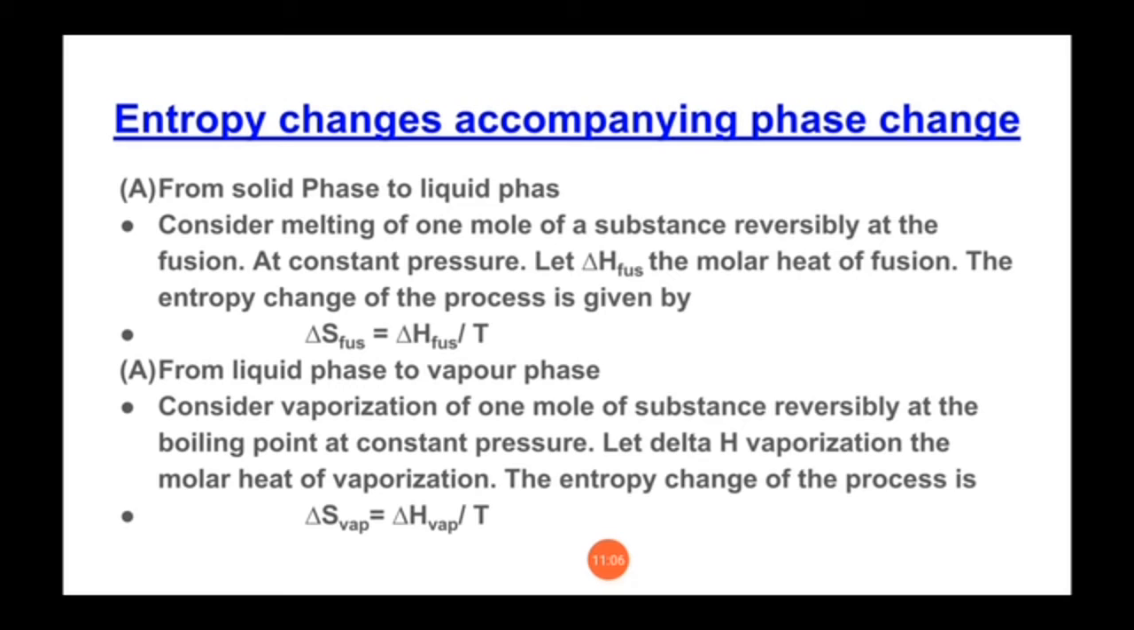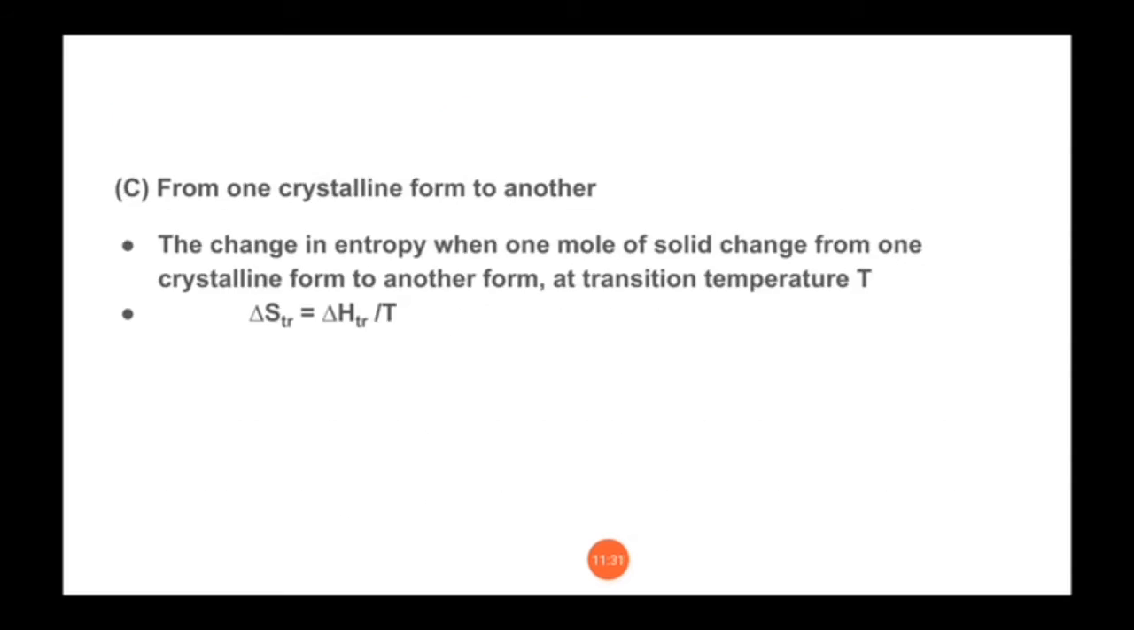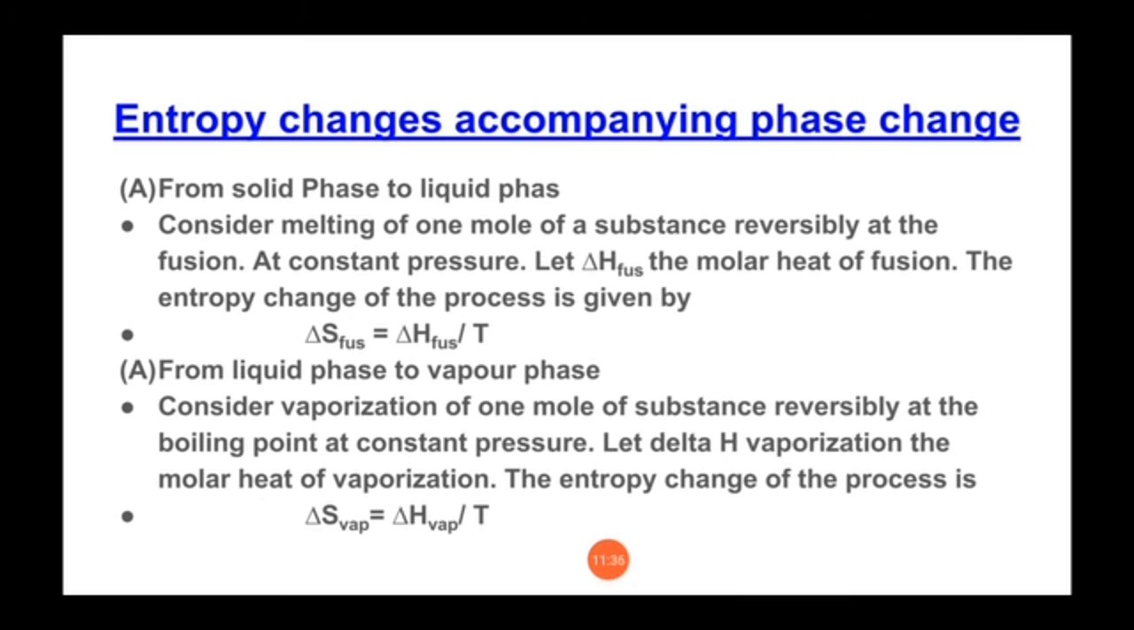Now we will take our next topic, that is entropy change accompanying phase change. So there are 3 different changes that we are going to learn. First, that is from solid phase to liquid phase. Second, from liquid phase to vapor phase. And third one, that is from one crystalline form to another. So first is solid phase to liquid phase.